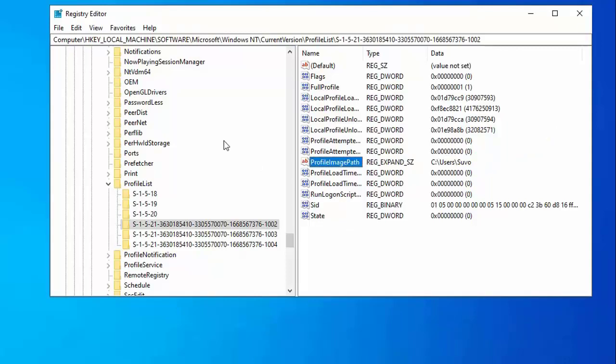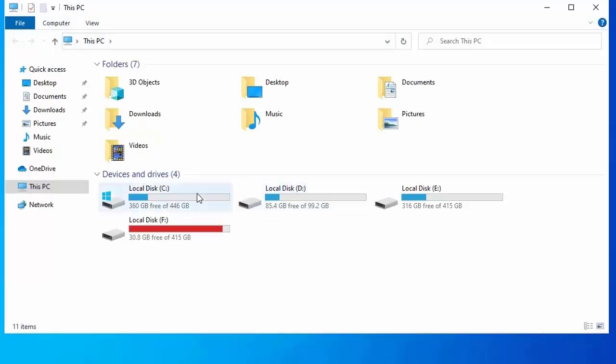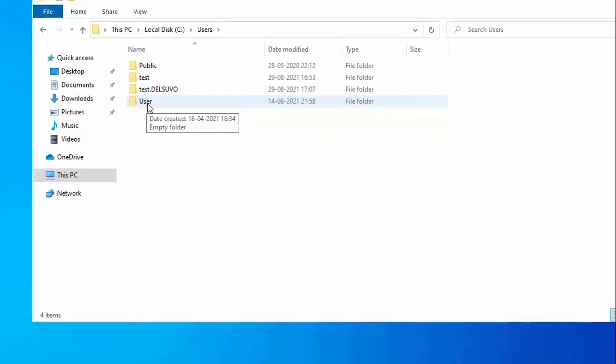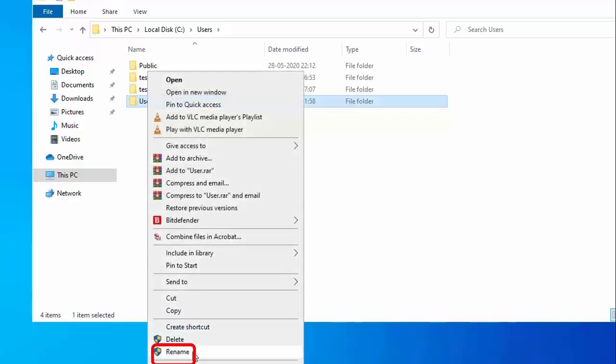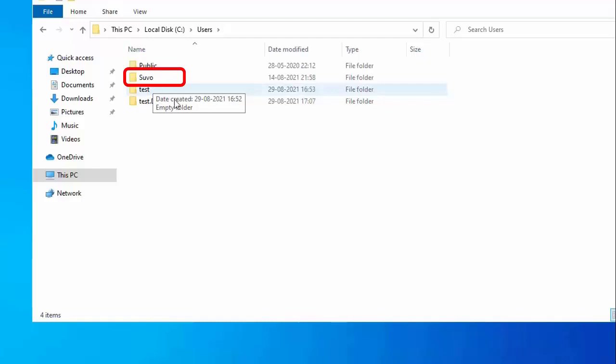I have nothing more to do here, so I am closing this registry editor. Now I will change the name in C drive. So entering into C drive, users, this is test. As a user named test, I am working here. I want to change the name of this user, which is named UACR user. I will change this name. So right click, rename, and rename it with SUVO Shubho. See, the name has been changed.